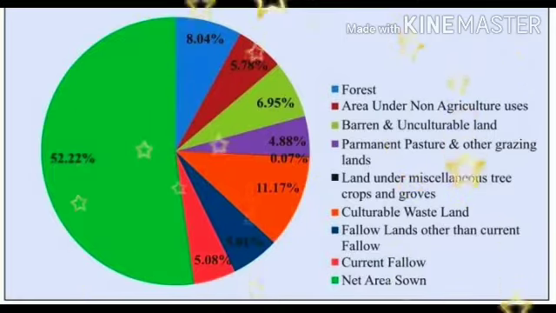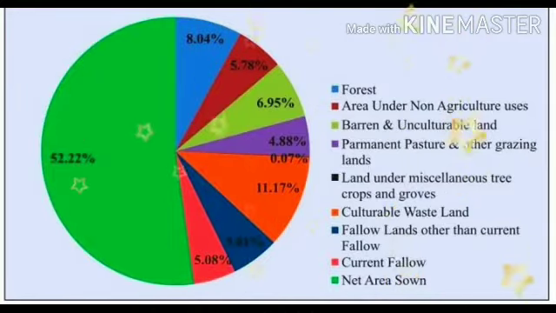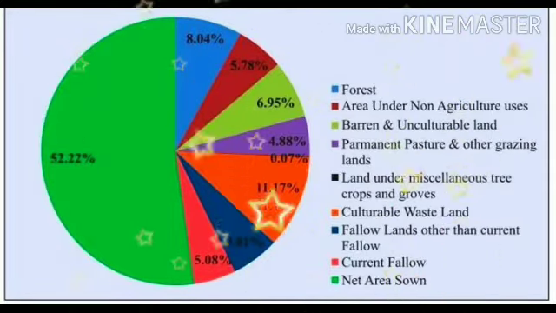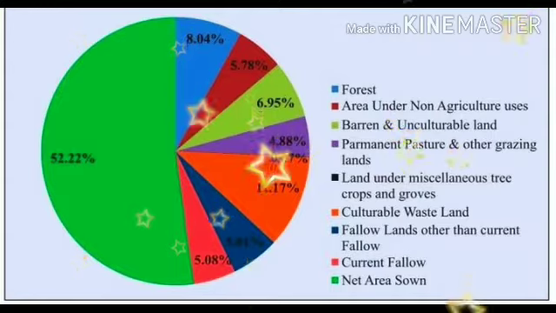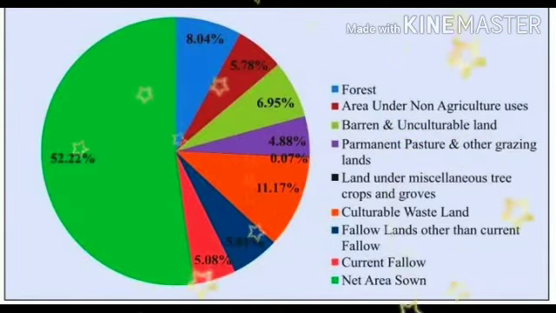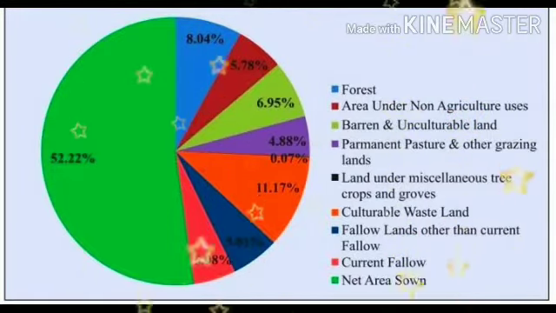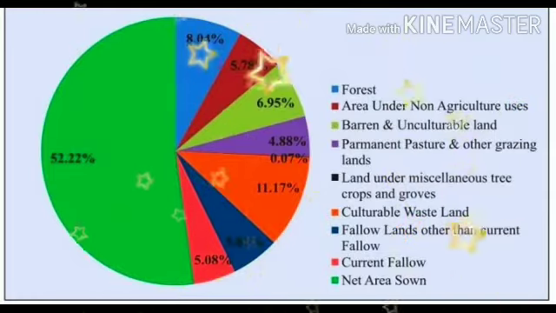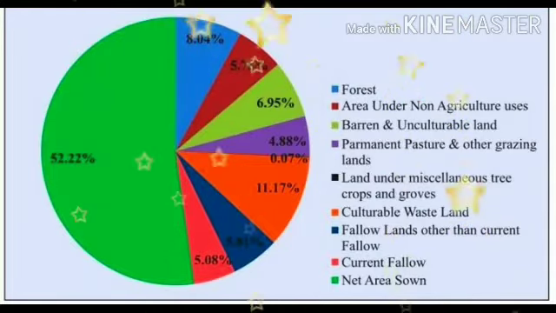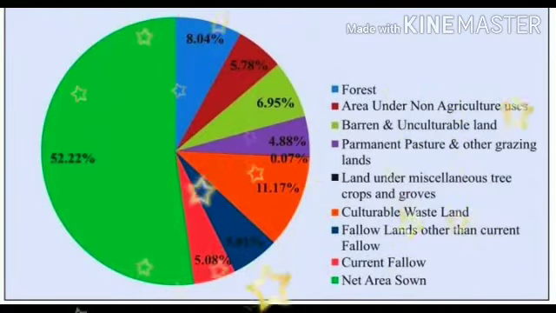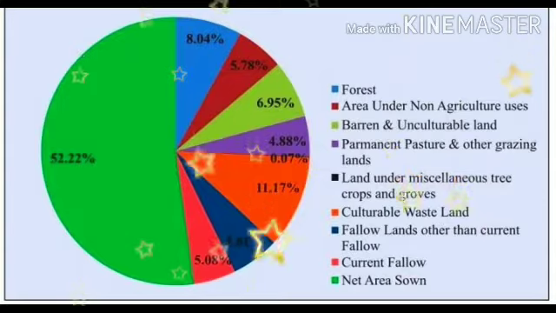Next, the third thing is culturable waste land, left uncultivated, like land we use for garbage or for storing factory wastes. This comes under this. Next is fallow lands. Fallow land is agricultural land which has been kept uncultivated for certain periods, like 1 to 5 years, or 1 year, or even 6 months or 3 months. It is cultivable land where agriculture takes place, but it will not be used for a certain period. There might be some reason behind that, we'll see later.